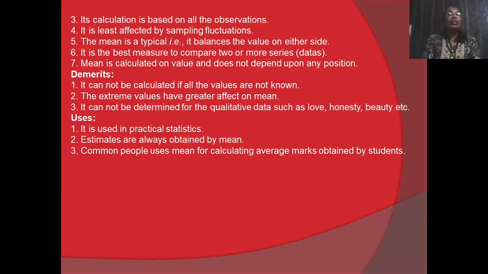Along with merits, there are some demerits also. The first demerit is that it cannot be calculated if all the values are not known. Second, extreme values have a greater effect on the mean. And third, it cannot be determined for qualitative data such as love, honesty, beauty, etc.